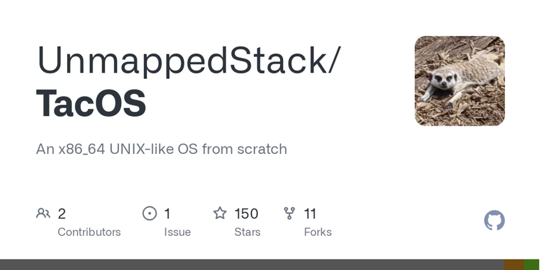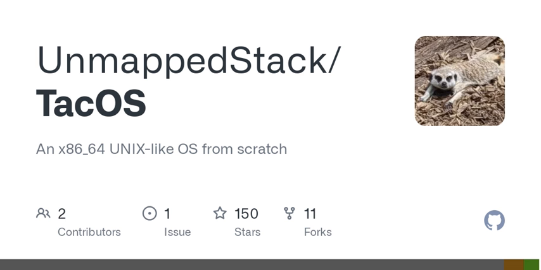Now, for those of you who might be a bit technically inclined, TacOS can run on actual hardware and also in an emulator called QEMU. Think of it as testing your car model. Before you take it for a spin on the highway, you can test it on a virtual track to tweak any oddities.